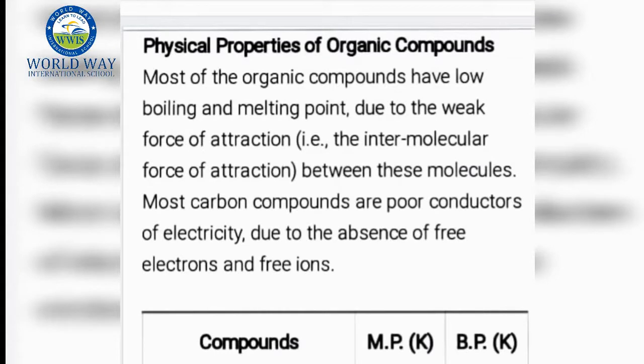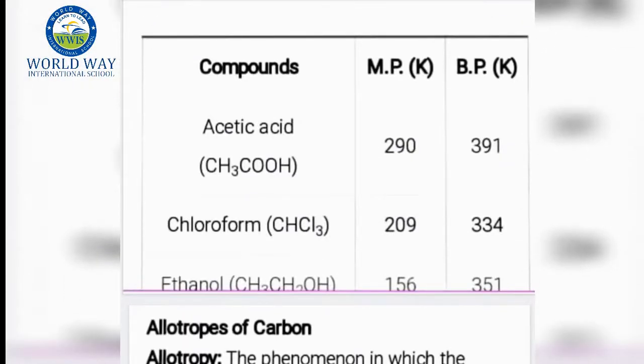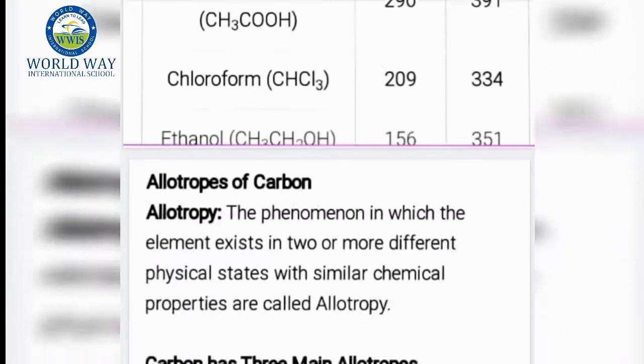Now let's see physical properties of organic compounds. Most of the organic compounds have low boiling and melting point due to weak force of attraction between these molecules. Most carbon compounds are poor conductors of electricity due to the absence of free electrons and free ions. Let's have a look at comparable properties of melting points and boiling points of different compounds. See acetic acid, chloroform, ethanol, having a lot of difference between melting point and boiling points.